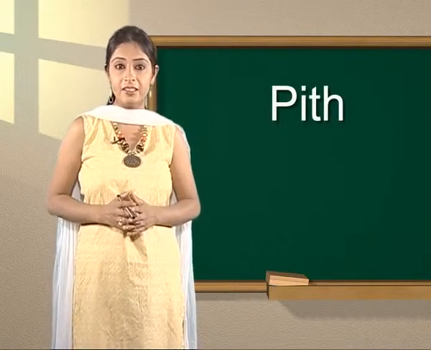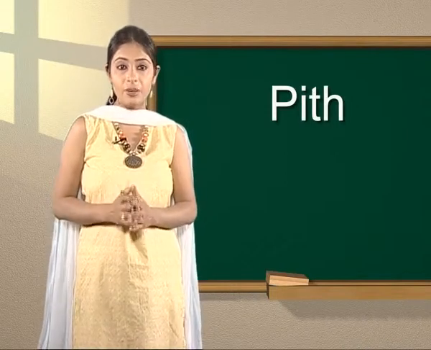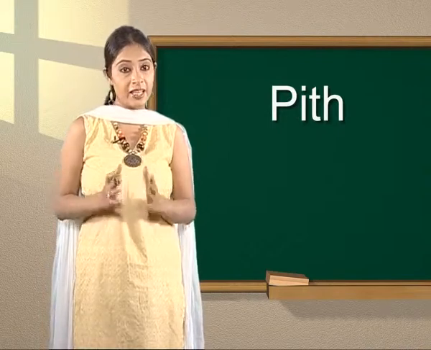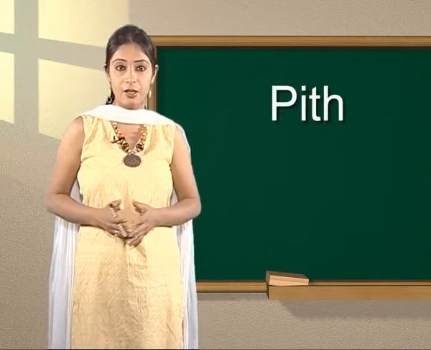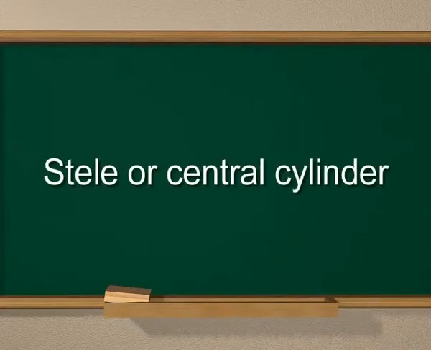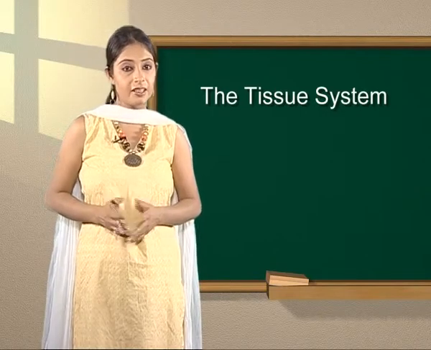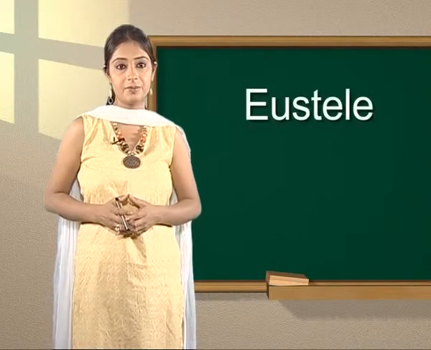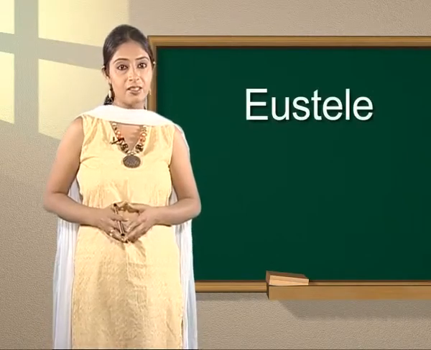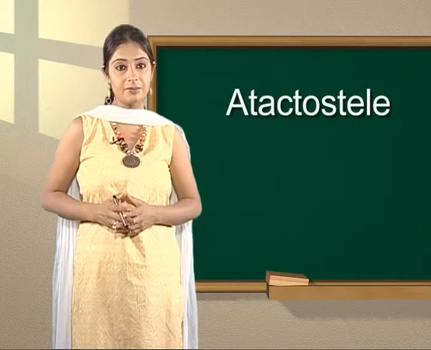The pericycle, the medullary rays, and the pith, along with the vascular tissues, together represent a region which is known as stele or central cylinder. When a distinct stele is present, the condition is described as eustele. When stele is absent or cannot be distinguished, the condition is described as atactostele.